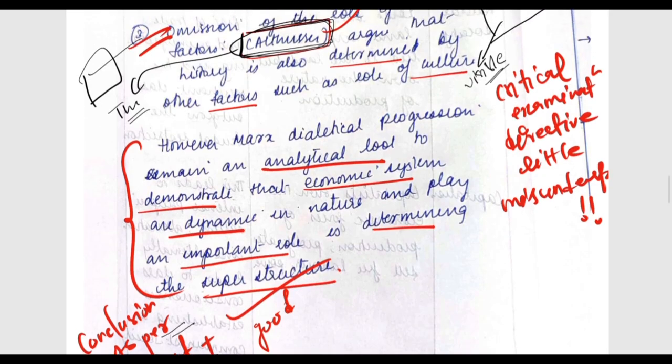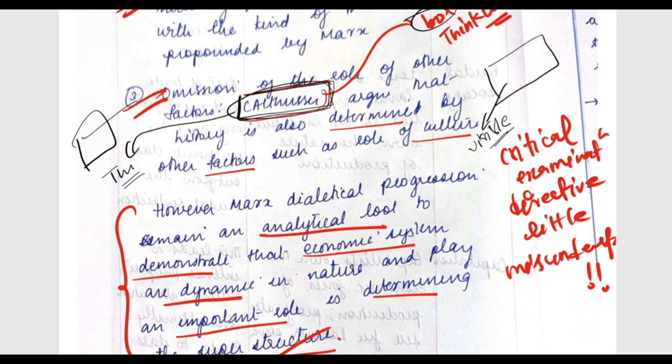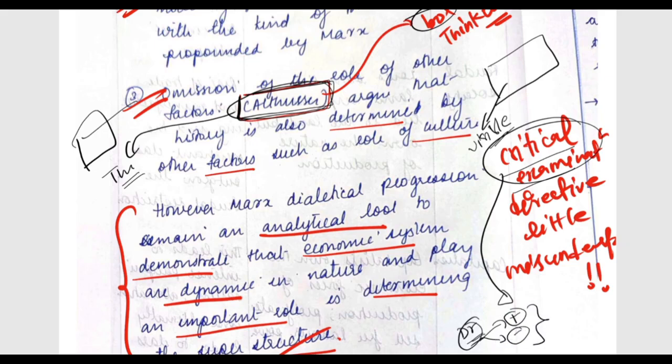Now here comes one thing that you have missed. The directive in the question was saying critical examination, you have to do the critical examination. What do you mean by critical examination? When we go to a doctor, the doctor does the critical assessment, the critical examination of your health. He says what is the positive and what is the negative, right? So he talks about both things. So in the critical examination, you have to do the positive and negative parts both.